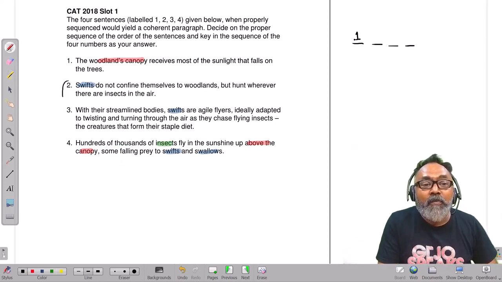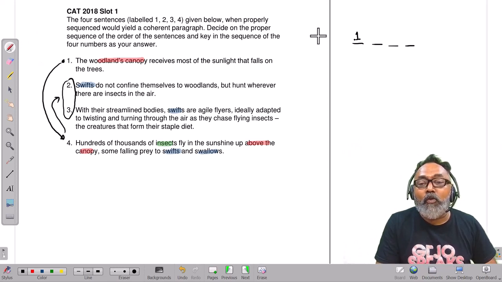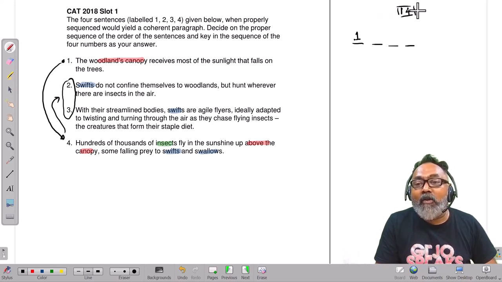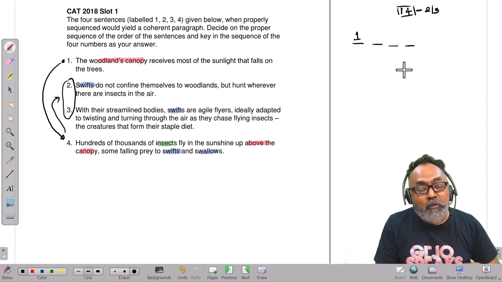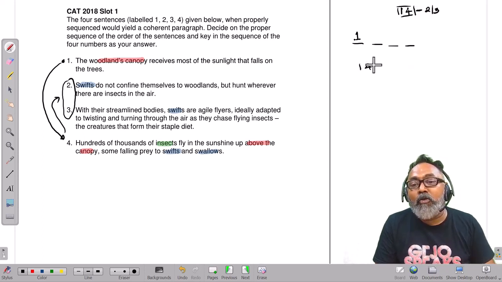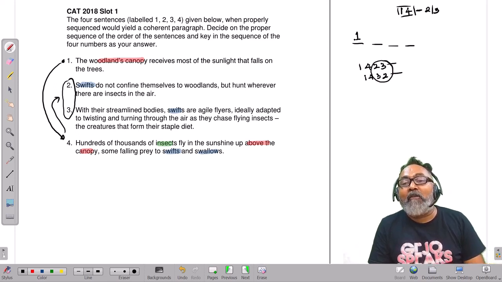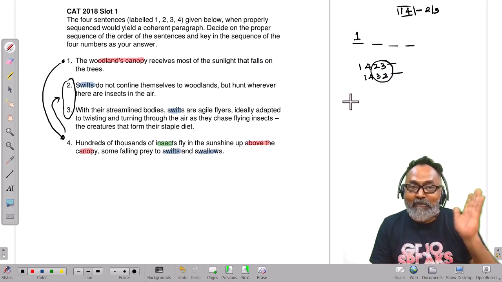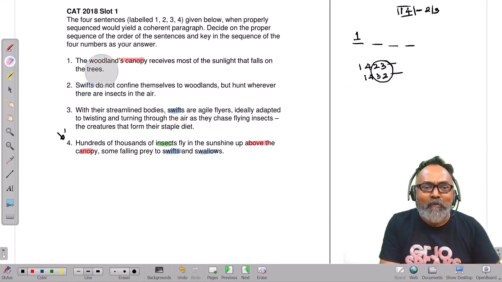At least we know that the conversation has to start from 1, go to 4, and then get to this conversation of 2 and 3. So I know that 1, 4 is a block, and the conversation moved to 2 and 3, which means there is a possibility of 1, 4, 2, 3, and there is a possibility of 1, 4, 3, 2. At this point in time, I think half the people will pick 2, 3, half the people will pick 3, 2, and they'll sit and defend. That's what would have happened.